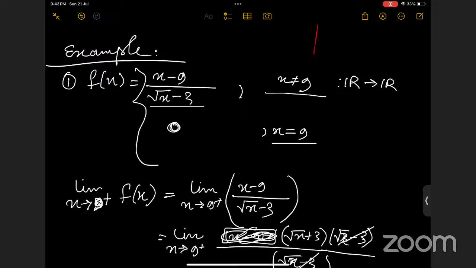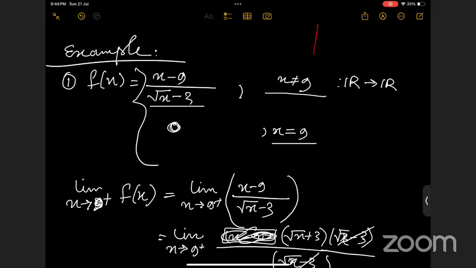At the point x equals to 9, for being a function, we need the function to be defined at every point of the domain, na? Ma'am, I was thinking that if we put x equal to 9, then it's not going to come 0. That is what I was confused about. Yes, that is why we need to define the function.